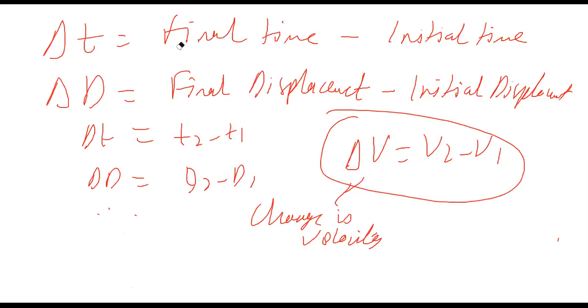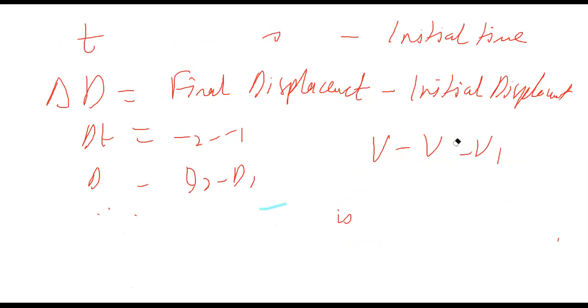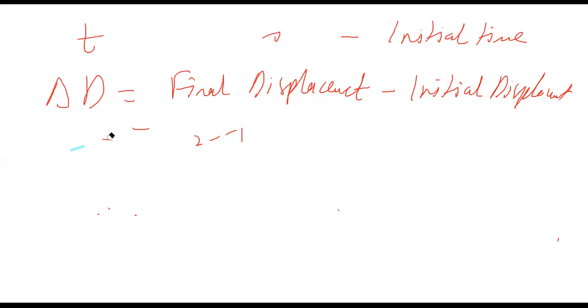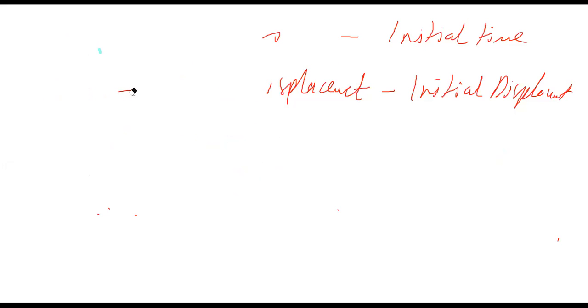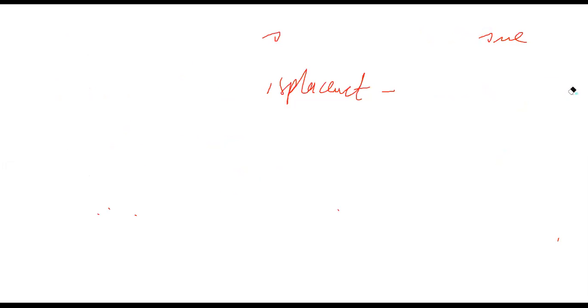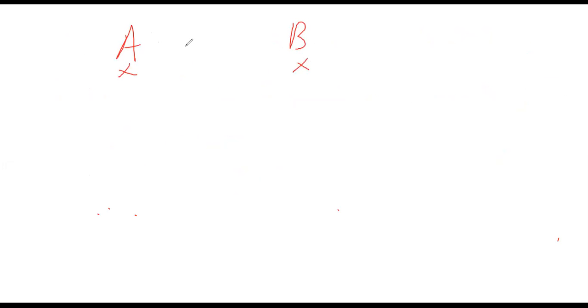Let's do another question. The question is, a car goes from A to B. It goes from A and comes back to B. The distance between A and B is 100 kilometers.